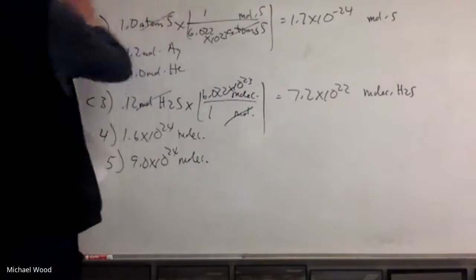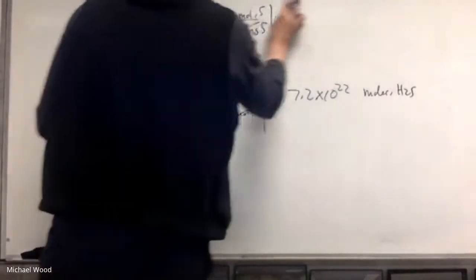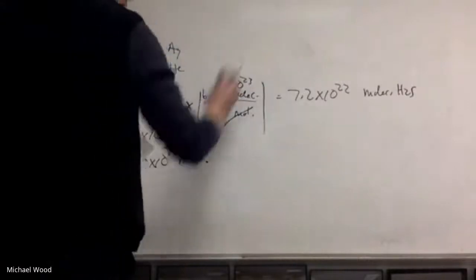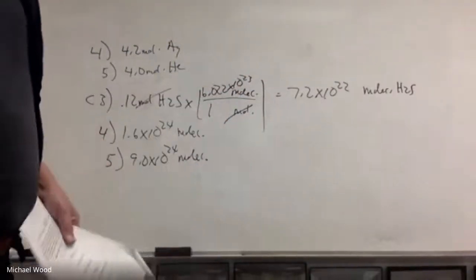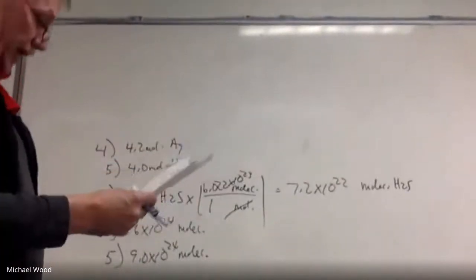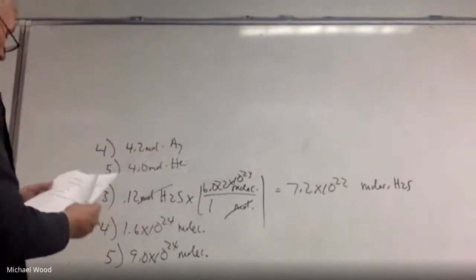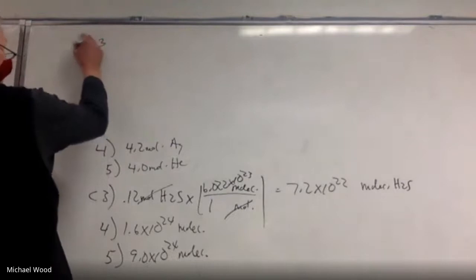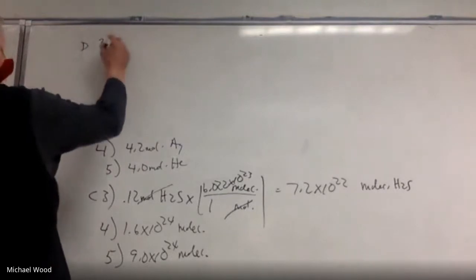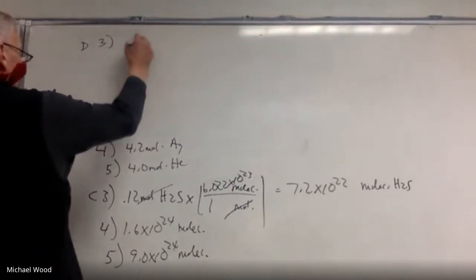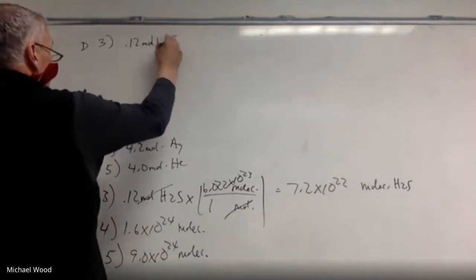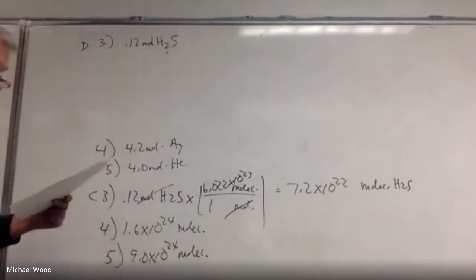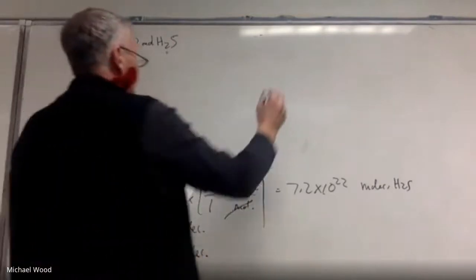Okay, now let's go to the back. And this is where it was a little bit new, and even as we continue on in this chapter, I'm still going to be doing these conversions, and hopefully you get the hang of them. Okay, so on the back, now we throw grams into this. So I'm in section D, number 3. So we start with 0.12 moles of H2S, and we want to convert this to grams.